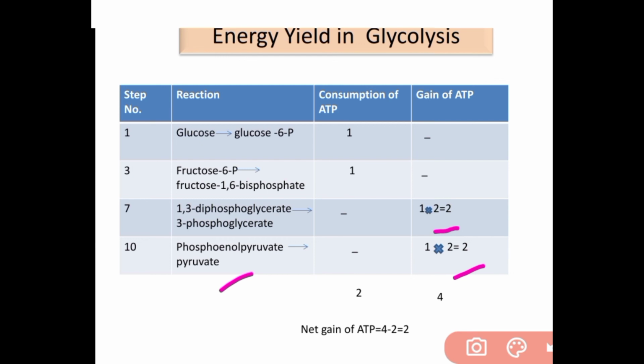Then total consumption of ATP is 2 molecules and gain of ATP is 4 molecules. So net gain of ATP is 4 minus 2 equals 2 molecules.